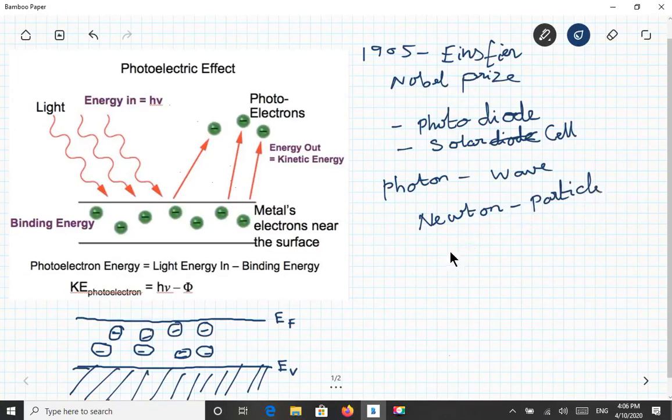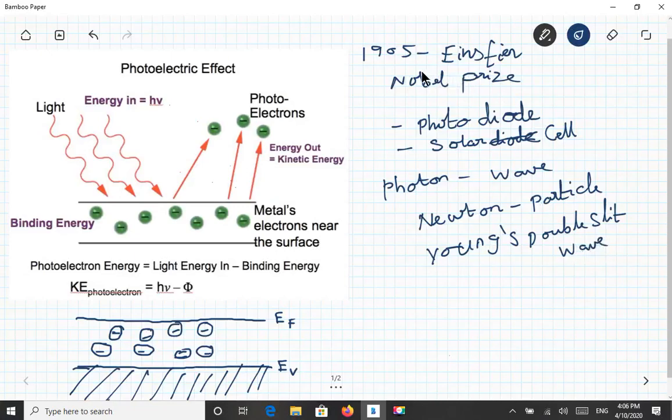After some years, Young discovered the double slit experiment, which depicts the wave nature of light.